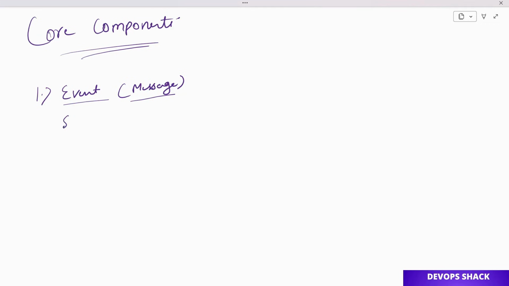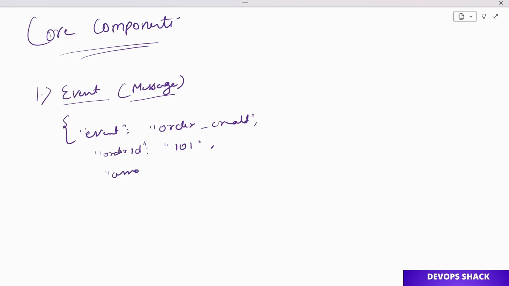The format will be something like this: event, and let's say some order got created, so it will be order created, right? Then order ID. We are specifically talking about an e-commerce application, that's why I'm using this. Order ID is 101.